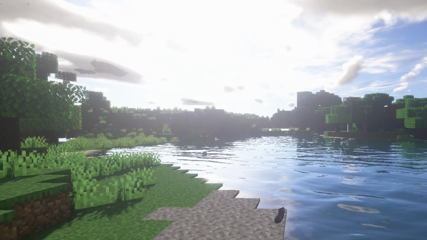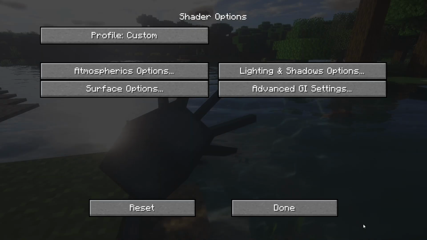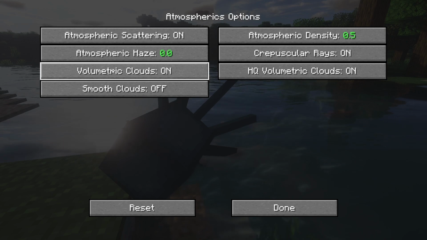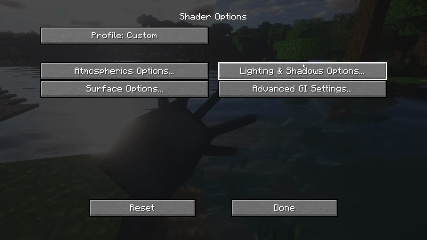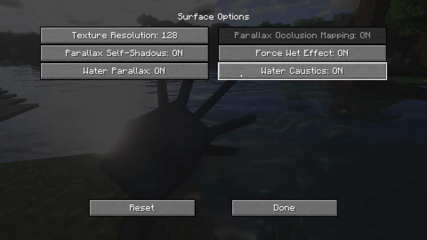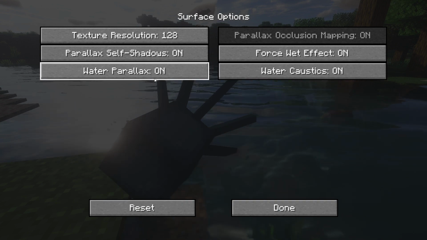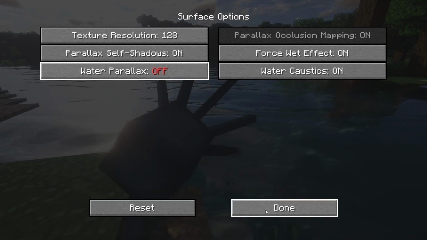Adjust shader settings. Many shaders packs allow for customization. You can adjust shader settings like lighting, water reflections, and more from within the shaders menu. Tweak these settings to achieve the look you desire.